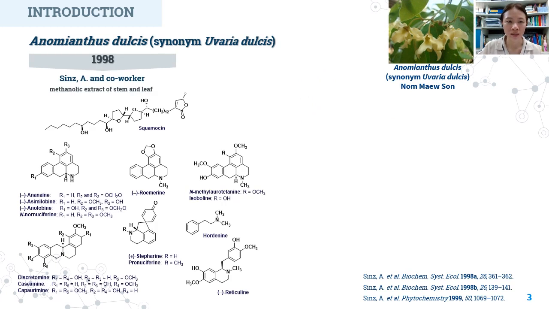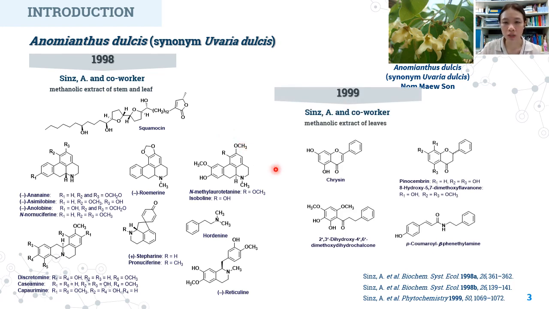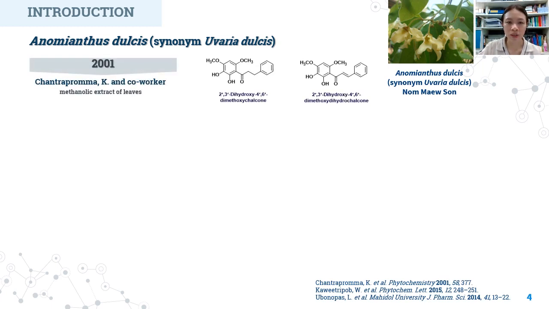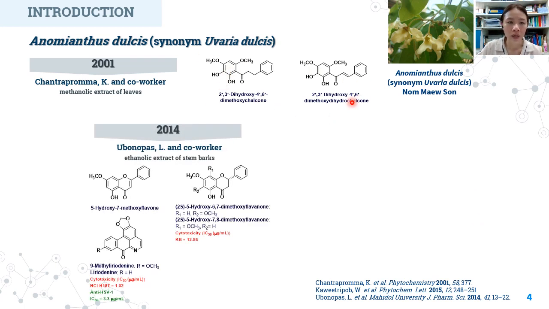In 1998, Sims and co-workers reported the isolation of acetylcholine and 14 alkaloids from the stem and leaves of this plant. One year later, the same researchers reported 3 known flavonoids and a dihydroxy alcohol together with a phenylpropanolamide from the leaves of this plant as well. In 2001, Jannaprom and co-workers reported the derivatives of chalcone, as shown in this slide.